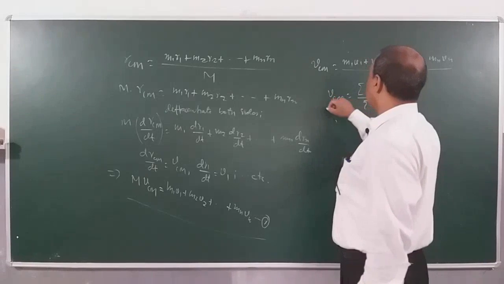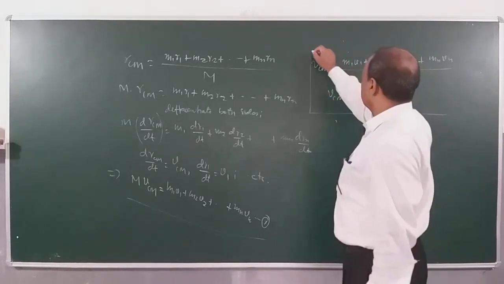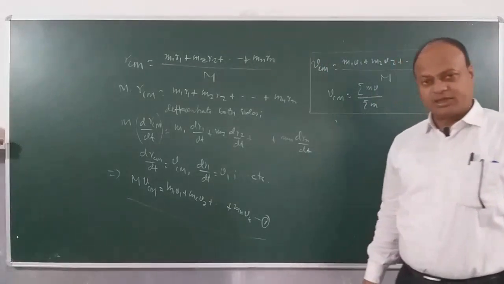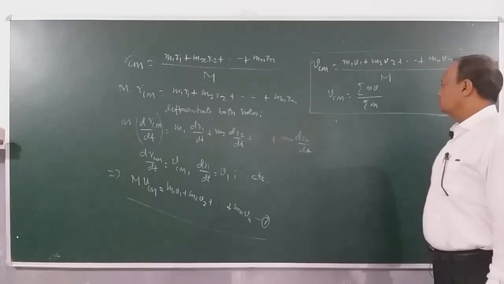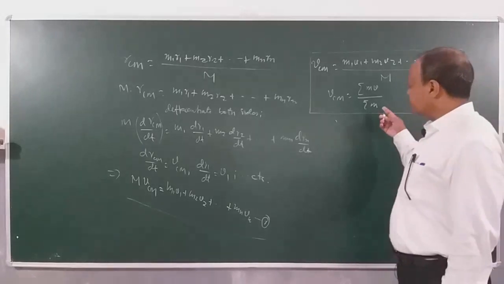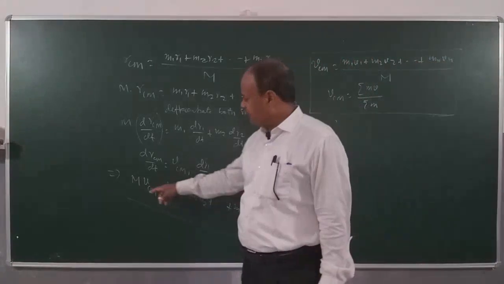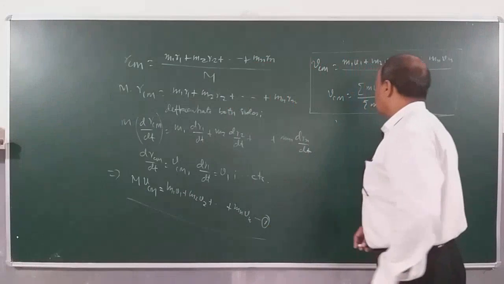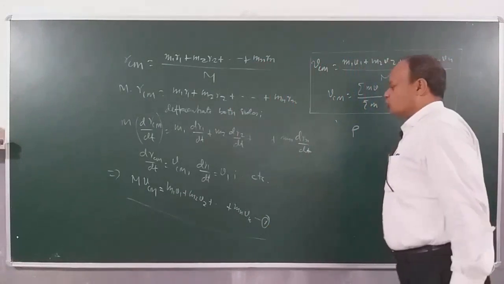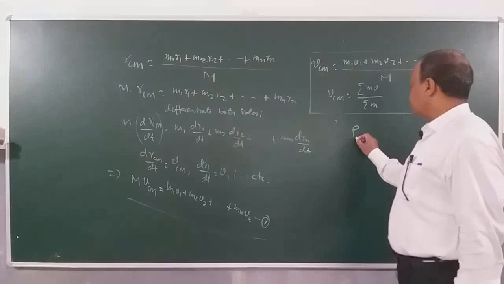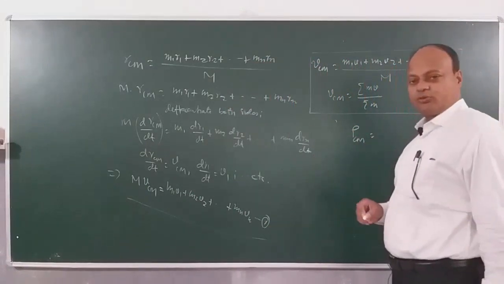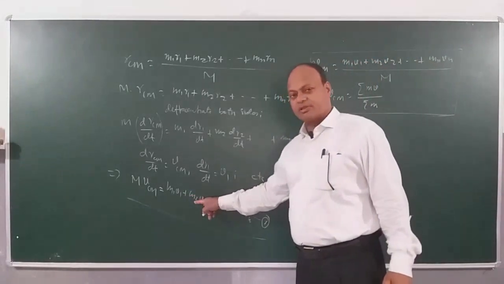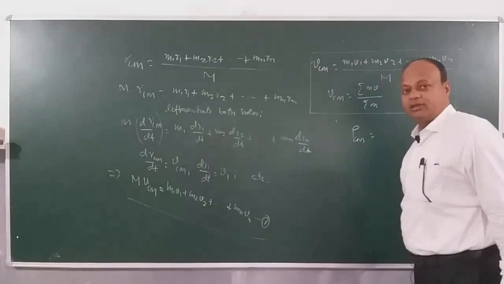You can write like this also. So this is the expression for velocity of center of mass, right? Now there is another expression that we can get here. If you multiply total mass of the system with the velocity of center of mass, then we get total momentum P. Momentum of center of mass is equal to M1 V1, momentum of the first particle, M2 V2, momentum of the second particle, and Mn Vn, momentum of the nth particle.